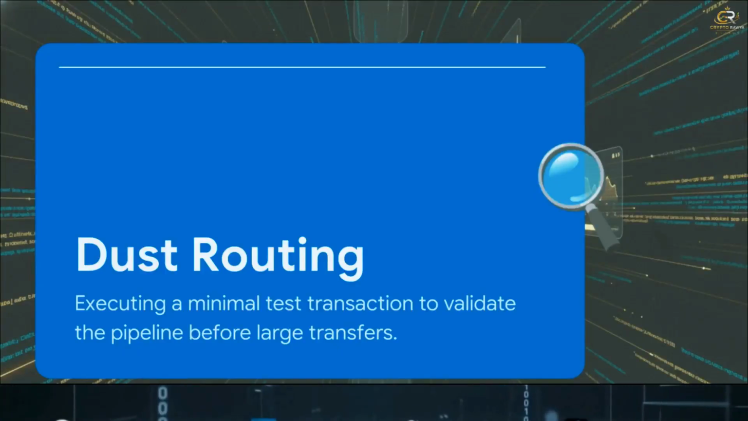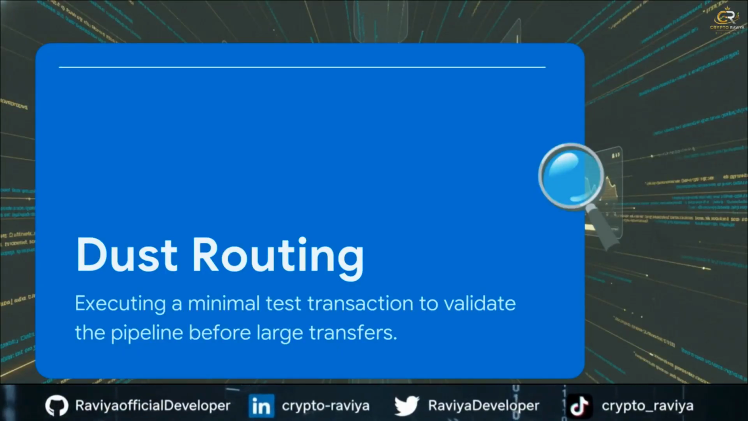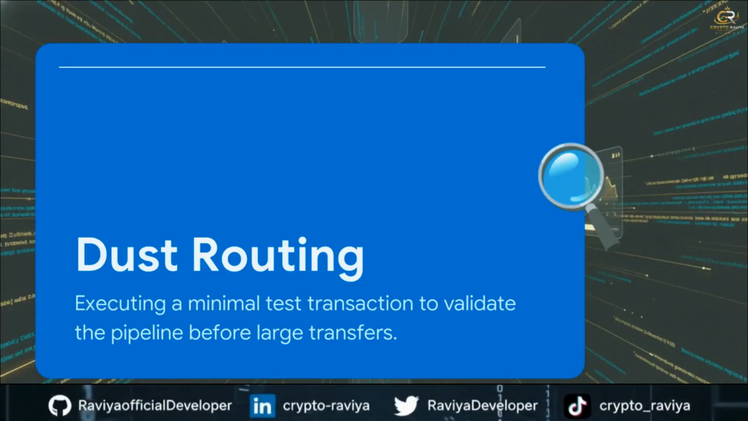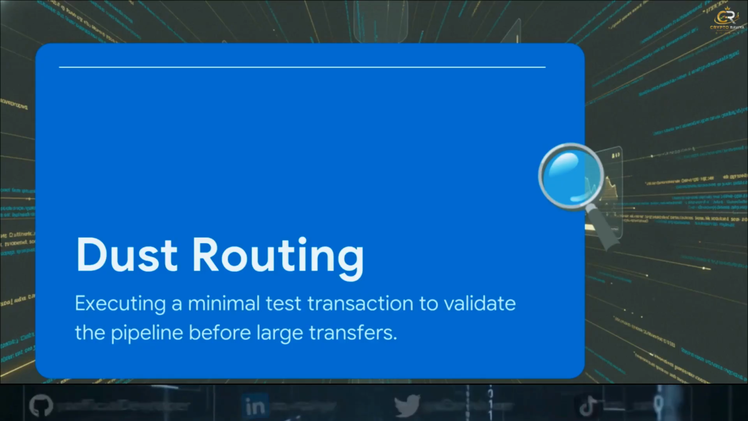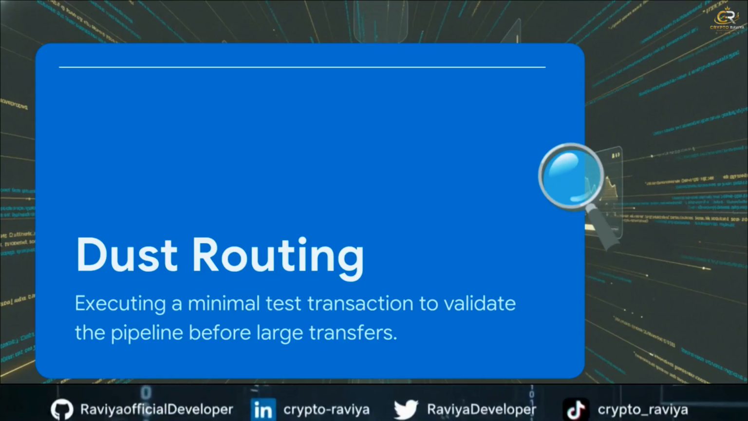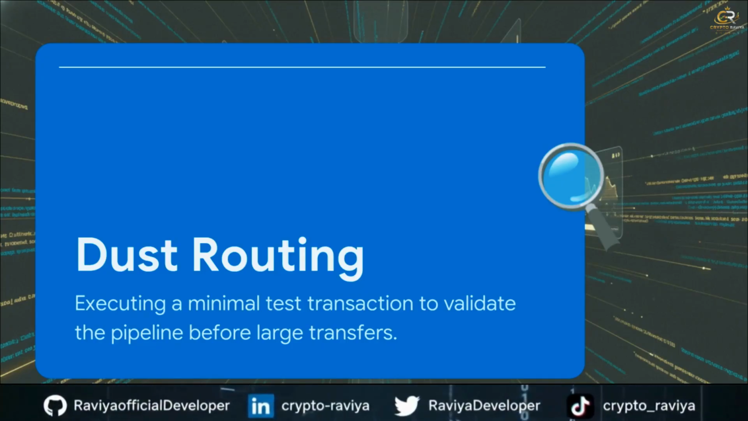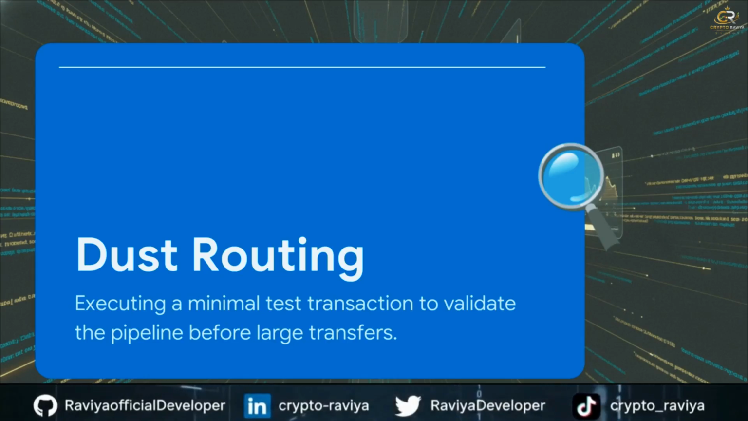Dust routing. This is where you execute a minimal test transaction to validate the entire pipeline before routing the high-value transfer. Never, under any circumstances, send 100% of your intended funds in a single initial transaction. Just don't do it. You send $5 or $10 first.